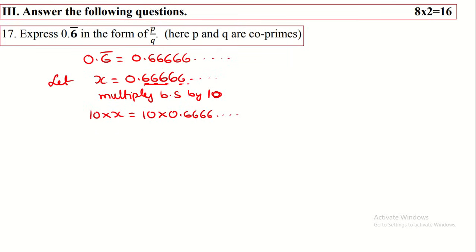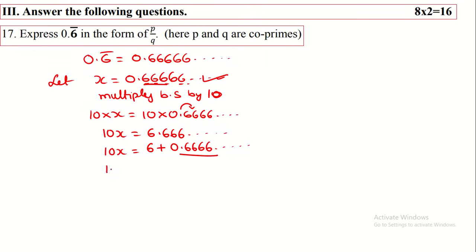So therefore here only one number is repeating, we have to multiply this by 10. Here we get 10x is equal to, if you multiply this, the decimal place moves one place to the right side, so this becomes 6.6666 and so on. So then 10x is equal to, we have to split this by taking x as outside. That means this can be split as 6 plus 0.6666 and so on. So here the value of this is equal to x.